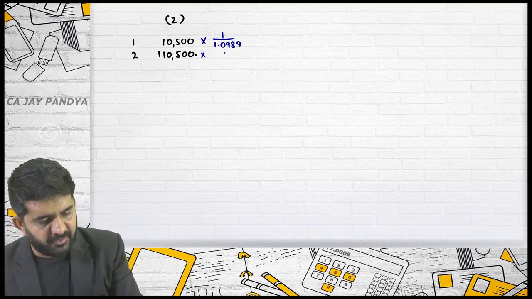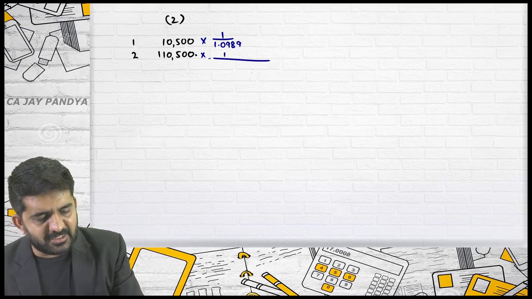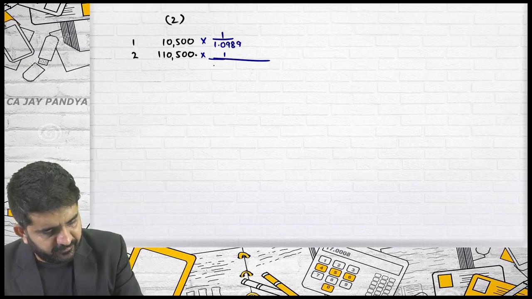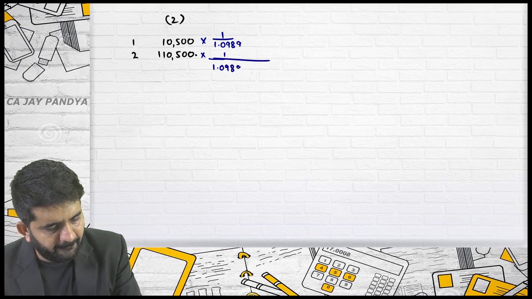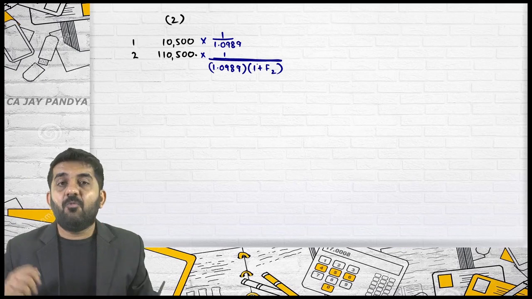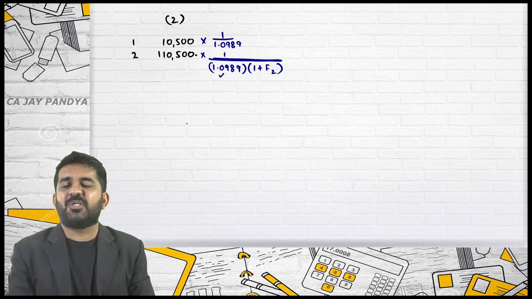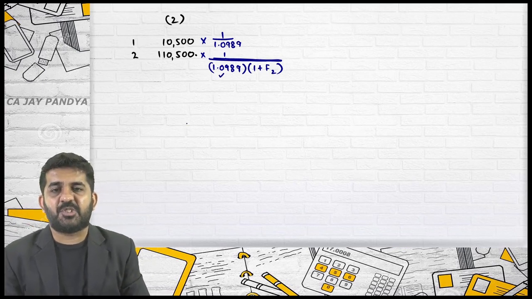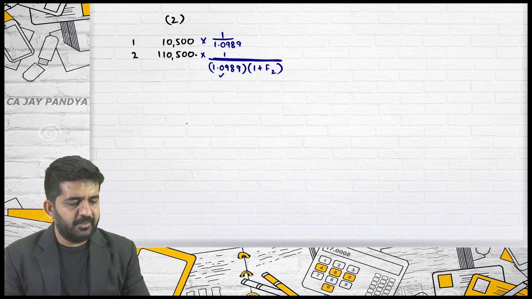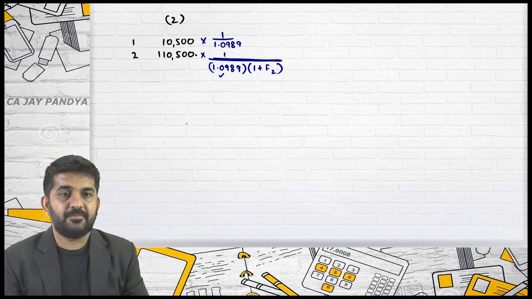Second year, important, 1 divided by, I will be discounting it by 1 plus the forward rate of first year multiplied by the forward rate of second year. Why am I saying this is the forward rate of first year? Is it the forward rate of first year? Yes, Tuti. Is it the forward rate of first year?